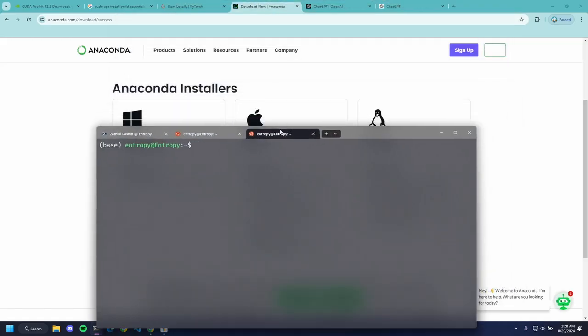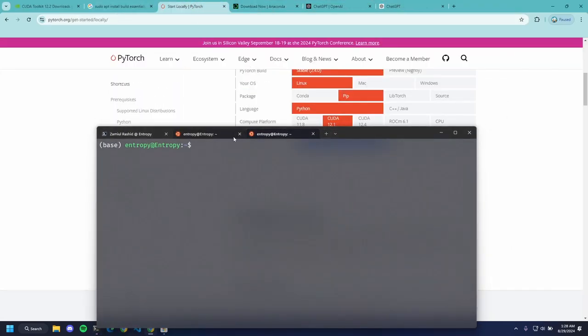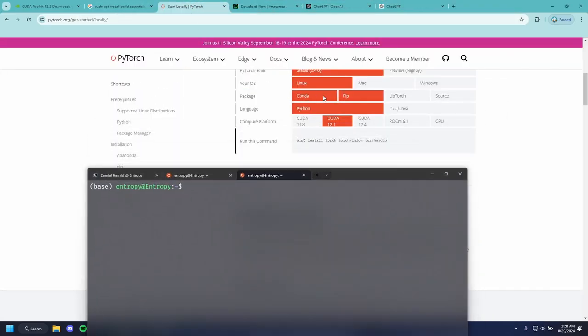Now let's clear the terminal. Then let's get the PyTorch install command. Now we can do either a conda install or a pip install. It doesn't matter.